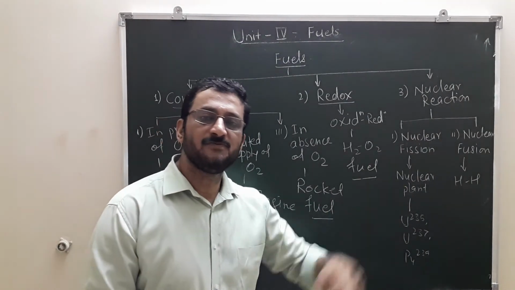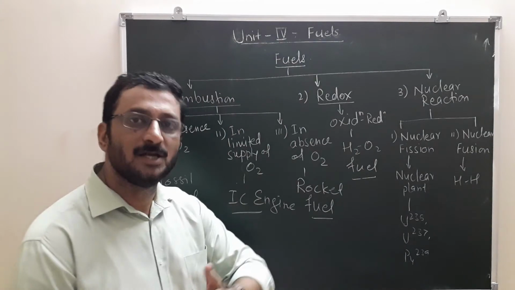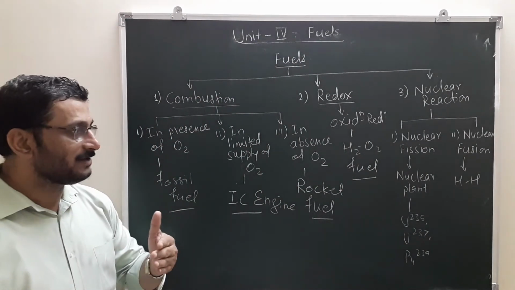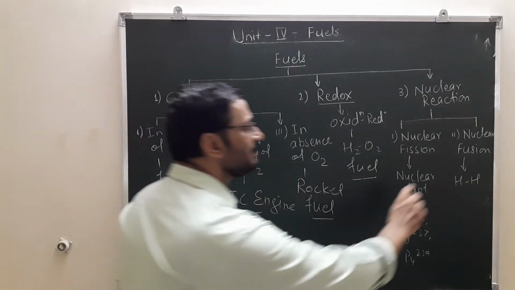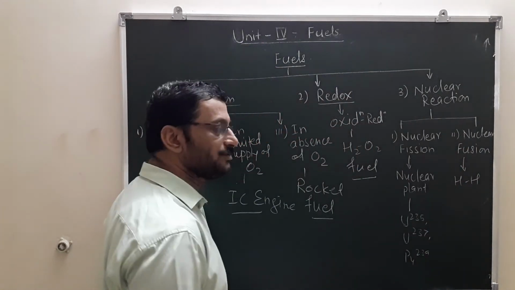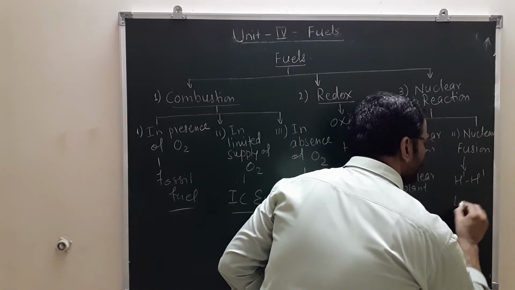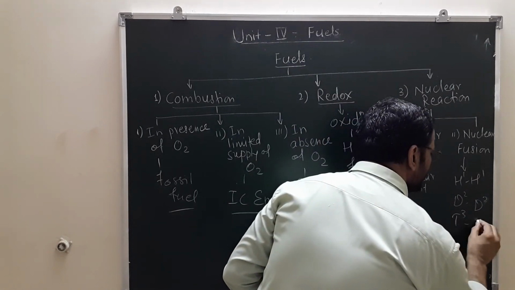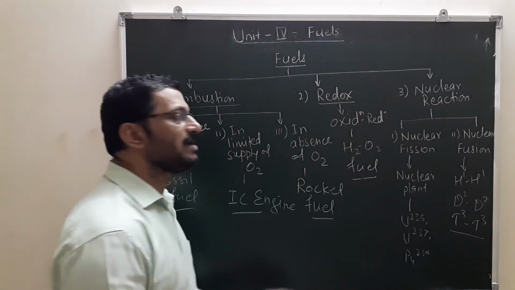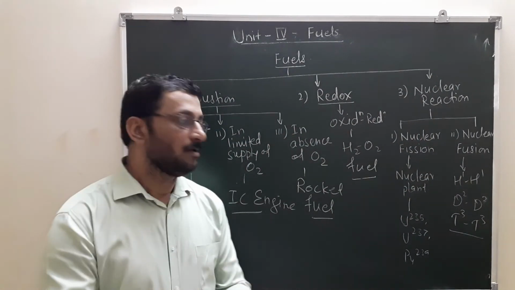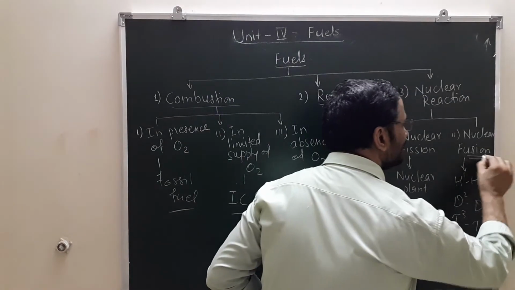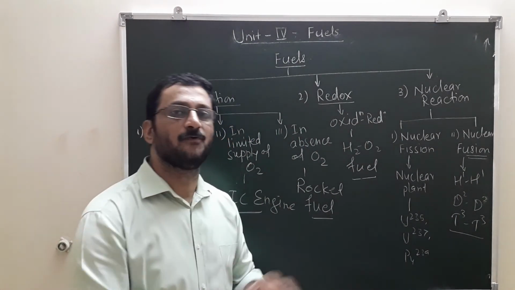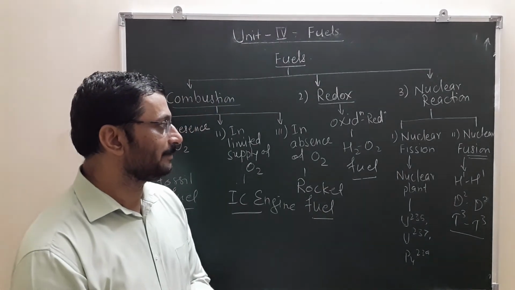There is a very fast series of reactions that liberates a very high amount of energy at a rapid rate. Then fusion reaction: hydrogen fusion, deuterium fusion, tritium fusion and so on. On earth, fusion reaction is like this. On the sun it is hydrogen fusion leading to the formation of solar energy, isn't it?